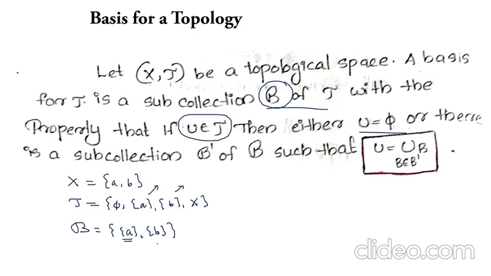And if we take {b}, we can write {b} as a union of {b}, and if we take X from tau, this can be expressed as the union of {a} and {b}, that is, a union of members of B. That is, if every element of tau can be expressed as a union of some members of B, then we say that B forms a basis for a topology on X.